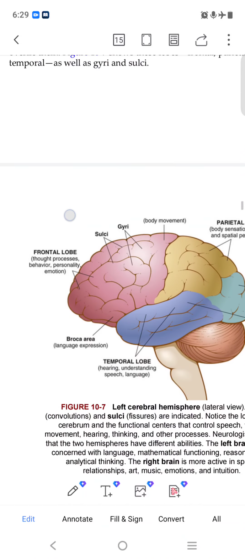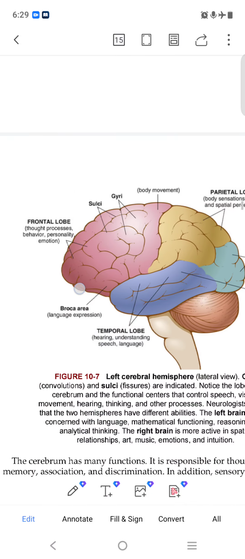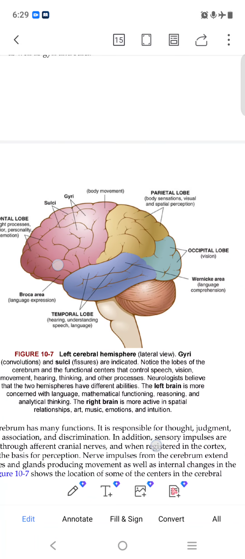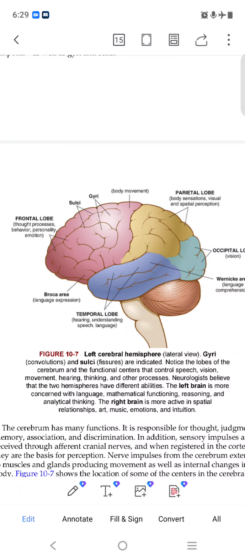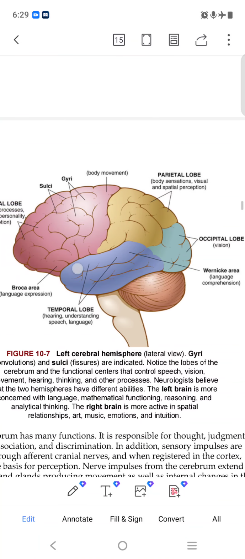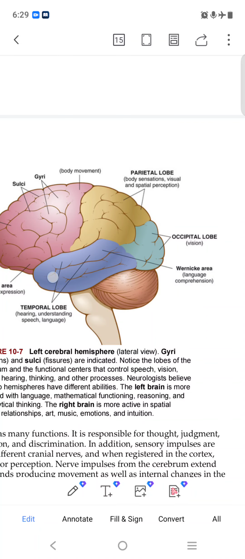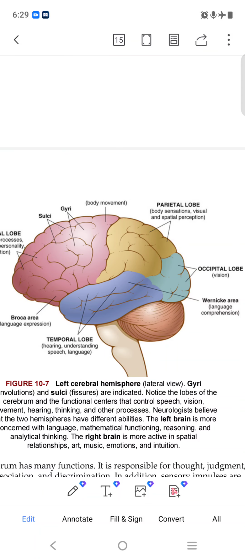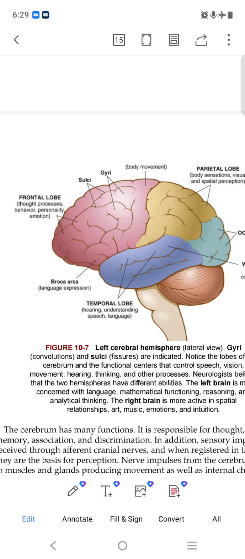Okay, so this is the brain structure. There are many parts in this, like the frontal, cerebral, and here the occipital lobe. Then the parietal lobe handles body sensation, visual and spatial perception.